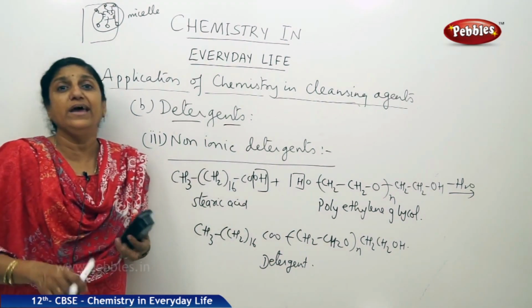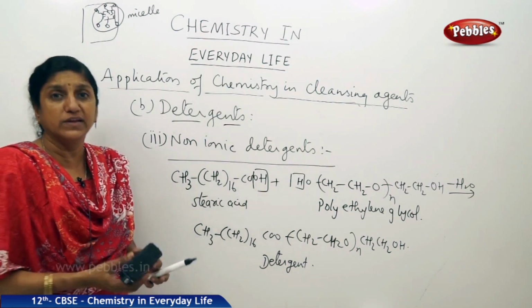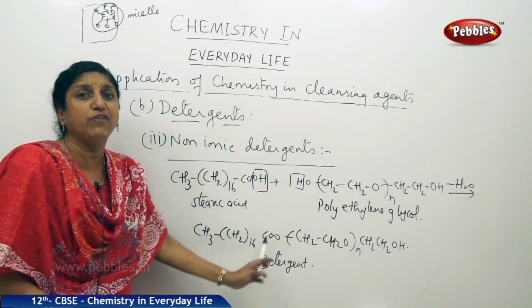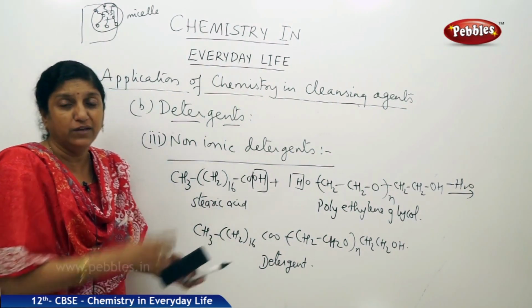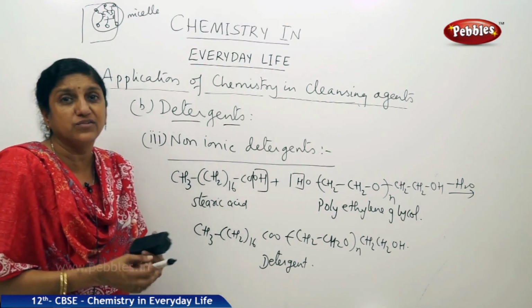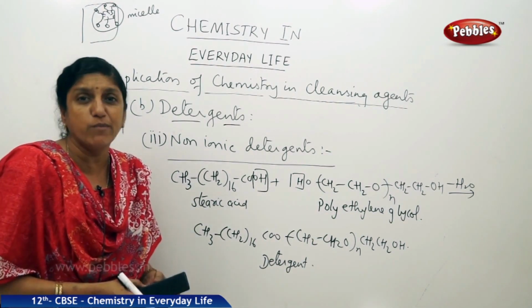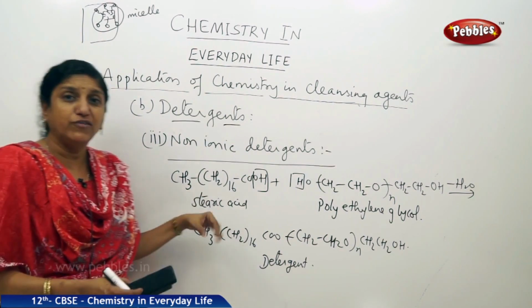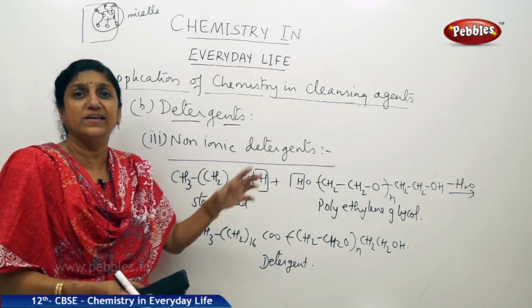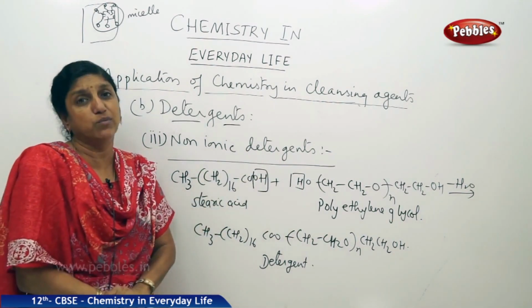Now coming to the environmental effects of these detergents. If the long hydrocarbon chain present in detergents is highly branched, then it produces foaming. After washing, the waste mixes with the effluents, and the effluents enter into the water bodies.